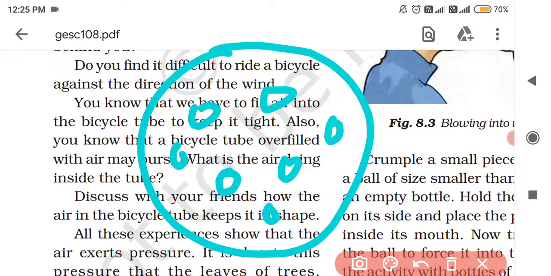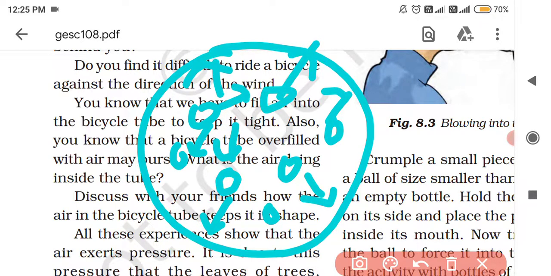These air molecules will collide with each other and with the walls of the bicycle tube. In doing so, they exert pressure on the walls of the bicycle tube.